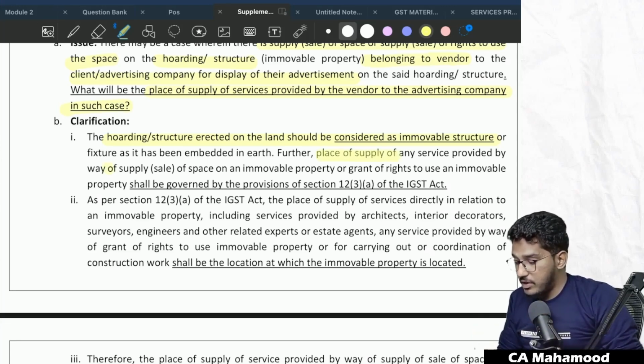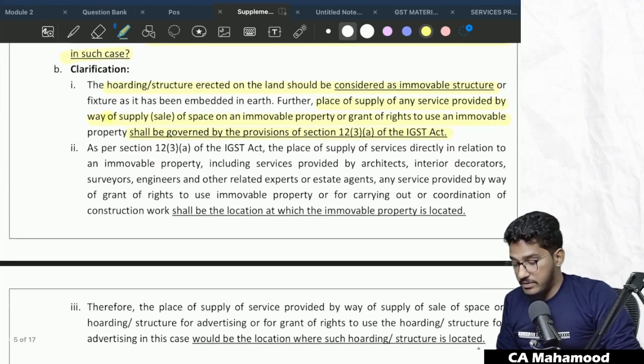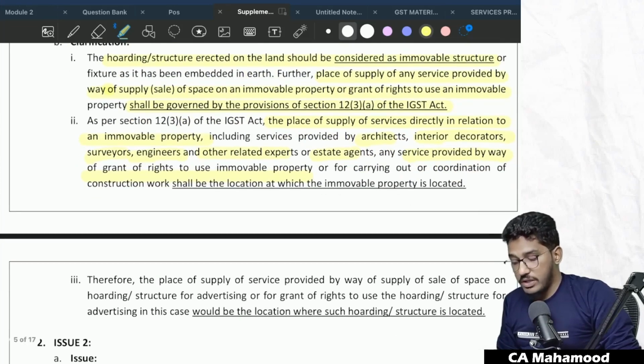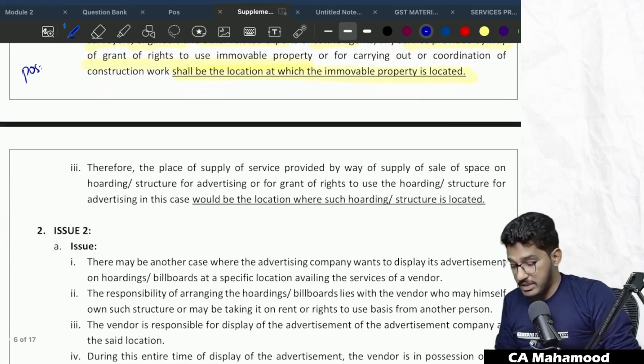Further, the place of supply of any service provided by way of supply of space on an immobile property or grant of rights to use an immobile property shall be governed by the provisions of 12 subsection 3 clause A. So as per section 12 subsection 3 clause A of the IGST Act, the place of supply of services directly in relation to an immobile property, including services provided by architects, interior designers, surveyors, engineers, and other related experts or real estate agents, any service provided by way of grant of rights to use immobile property or for carrying out or coordination of construction shall be the location at which that immobile property is located. So ultimately the place of supply will be the location where the immobile property is located.